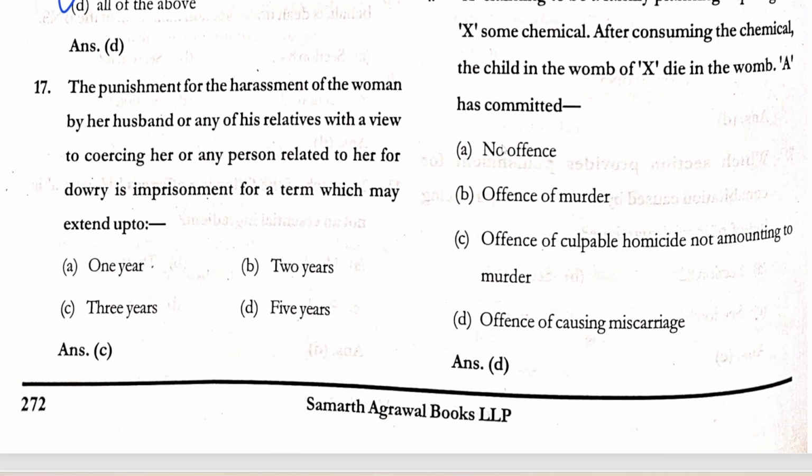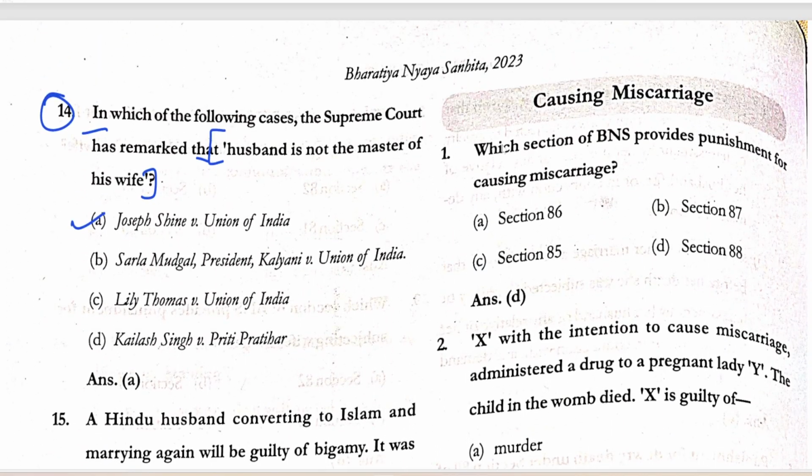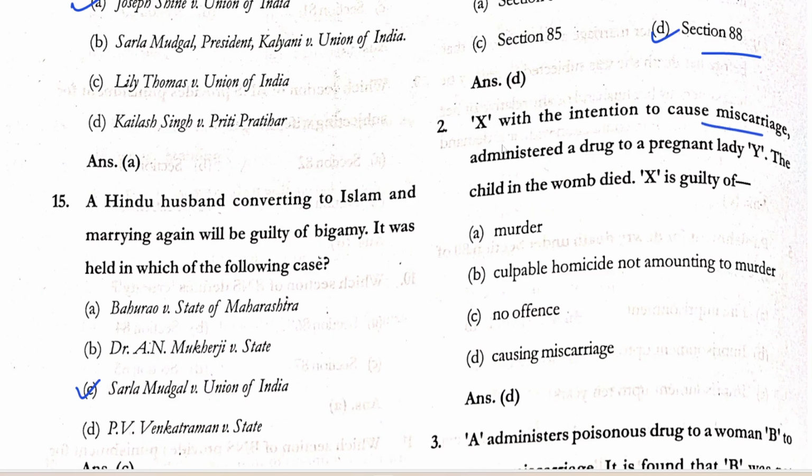17 में है, the punishment for the harassment of the woman by her husband or any of his relatives with a view to coercing her or any person related to her for dowry: imprisonment for a term which may extend up to 3 years. Causing miscarriage. Which section of the BNS provides punishment for causing miscarriage? Section 88. X with intention to cause miscarriage administered a drug to a pregnant lady while the child in the womb died. X is guilty of causing miscarriage.